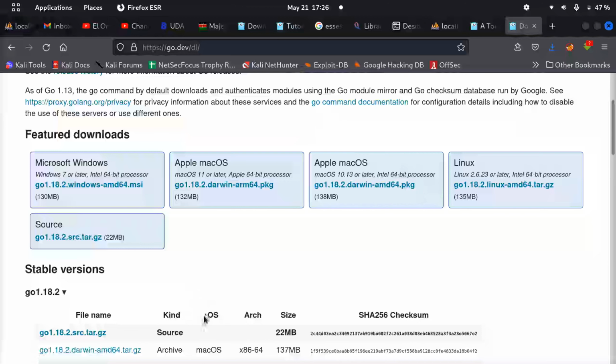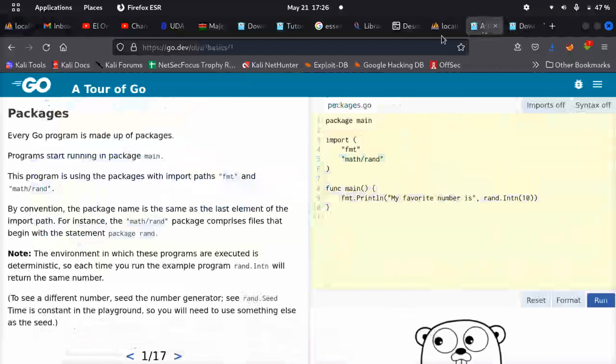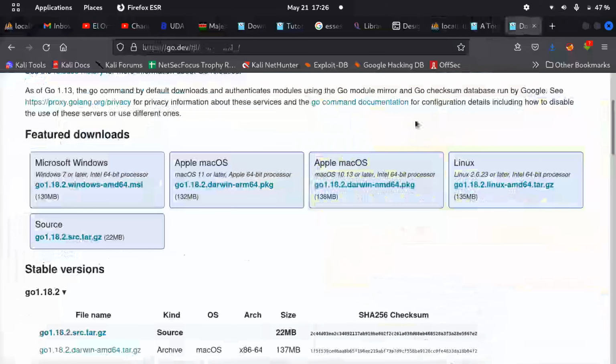For Linux guys, you know the way: sudo apt, sudo dpkg -i, whatever the package. If it's a tar file, tar xzf, you'll get it done. It's okay. For Linux guys, you'll have your way. Windows guys, clicking next, I'm pretty sure that's not so hard for you guys.